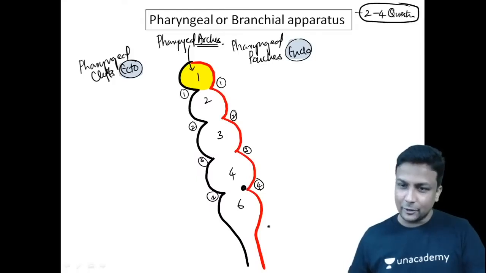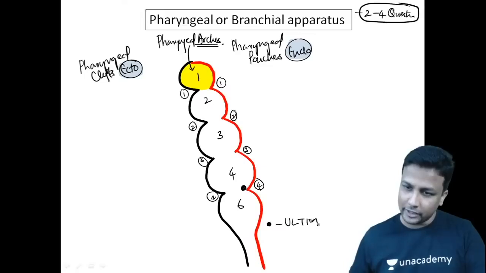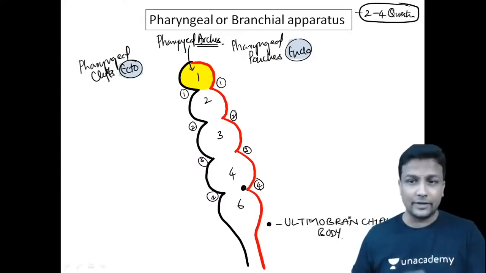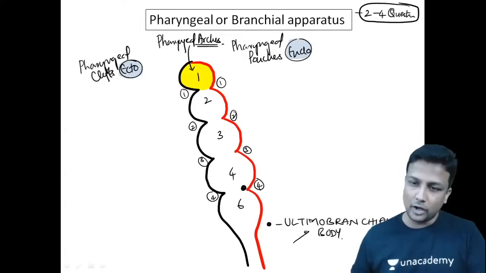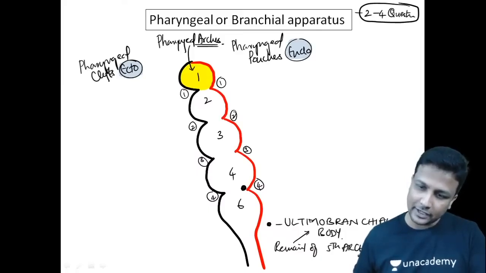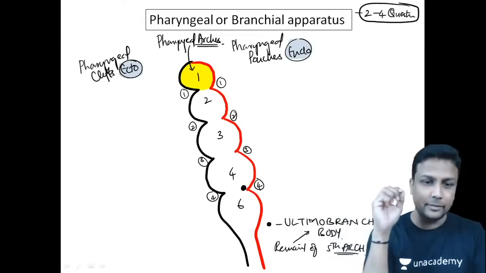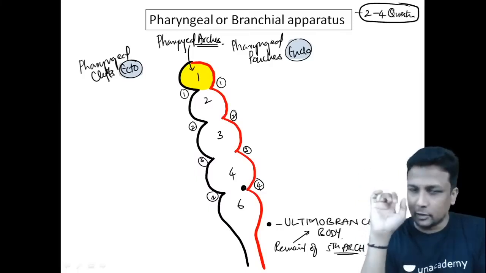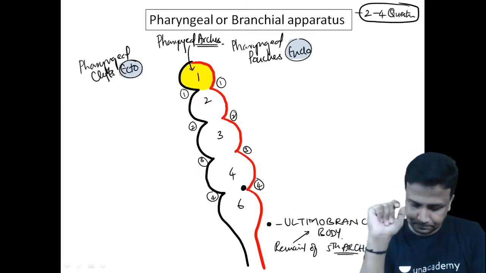What is that I have drawn here? My dear friends, remember, that is your ultimobranchial body. In different books, it is given as different answers. Now remember here, once for the last and final time, this ultimobranchial body is nothing but the remnant of your 5th arch. Ultimobranchial body is a remnant of the 5th arch. Done. So the first topic is finished, sir. One controversy is cleared, guys.